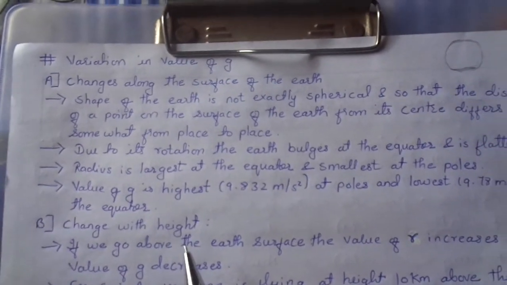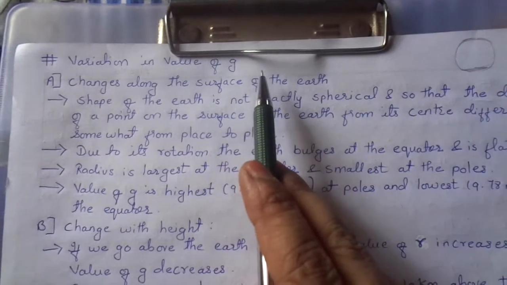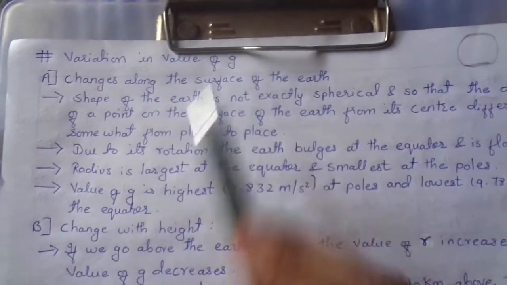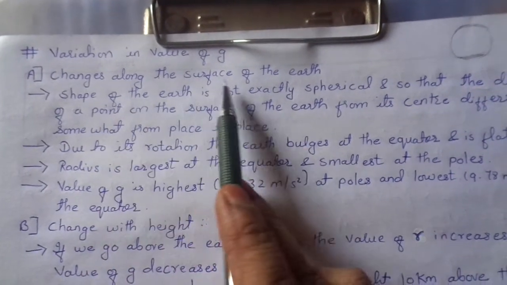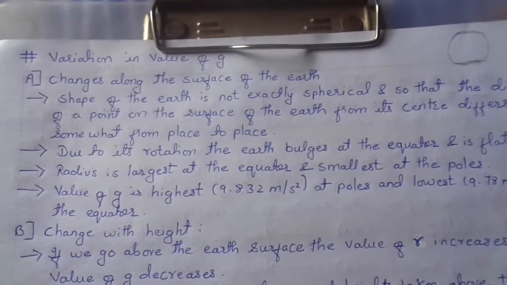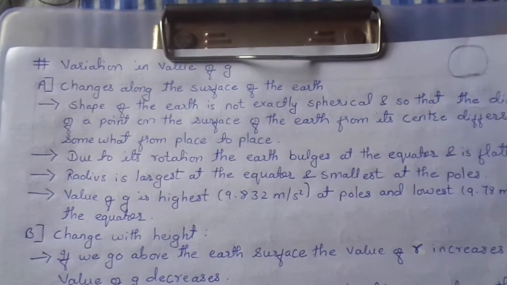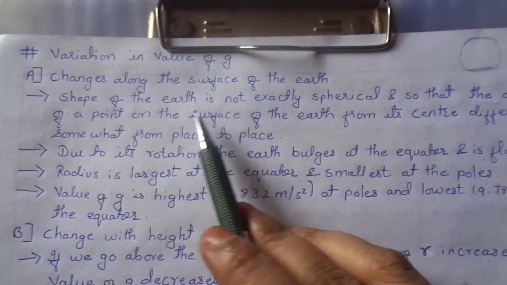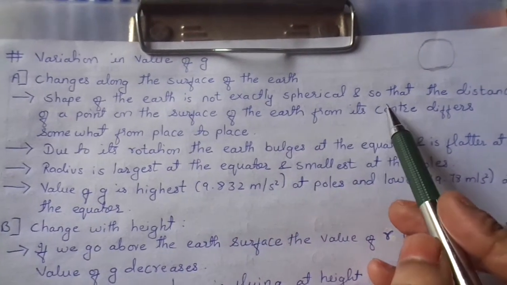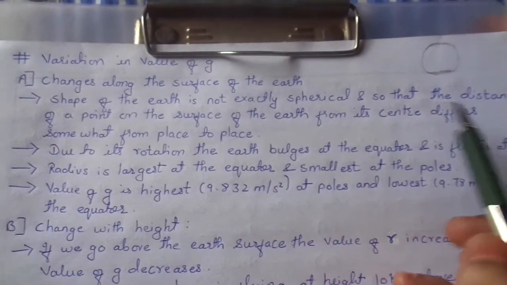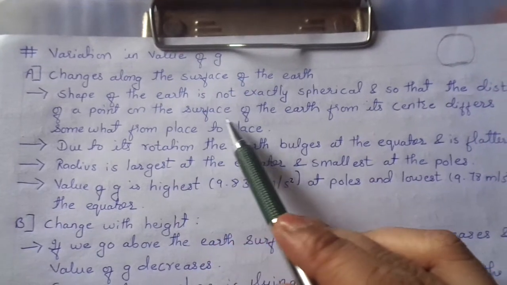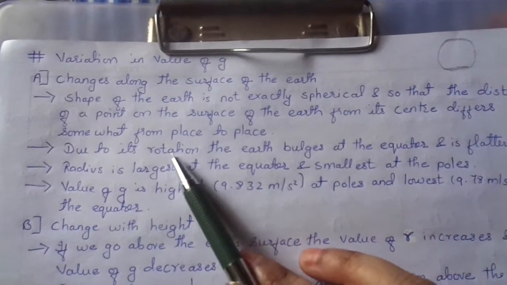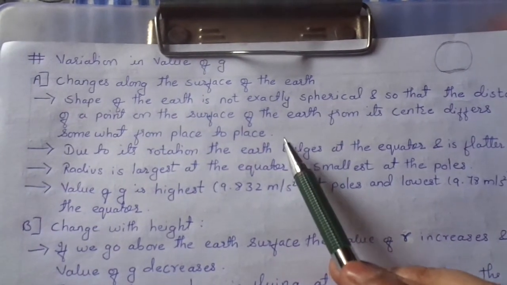So now we will study the variation in the value of g, how the value of g changes. First is the change along the surface of the earth. What do you think, is the earth spherical? No. The shape of the earth is not exactly spherical, so the distance of a point on the surface from the earth's center differs somewhat from place to place.